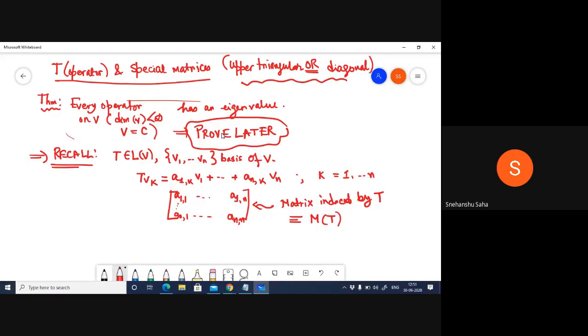This statement might sound vague for you right now. But remember, if an operator is defined on a finite dimensional vector space which is complex, you know that the operator has an eigenvalue. And so with respect to a basis of the vector space, you could have zeros everywhere except the first column. I could have a basis which looks like this.